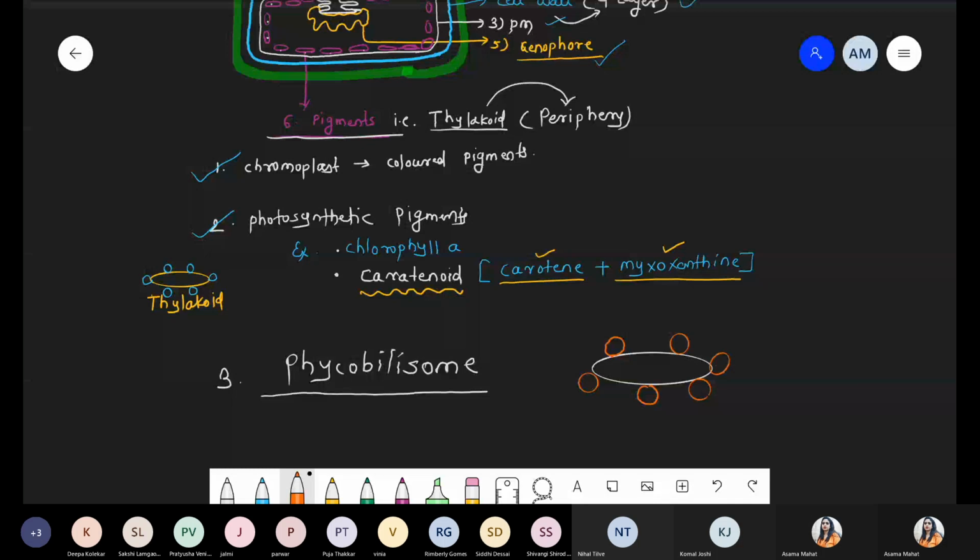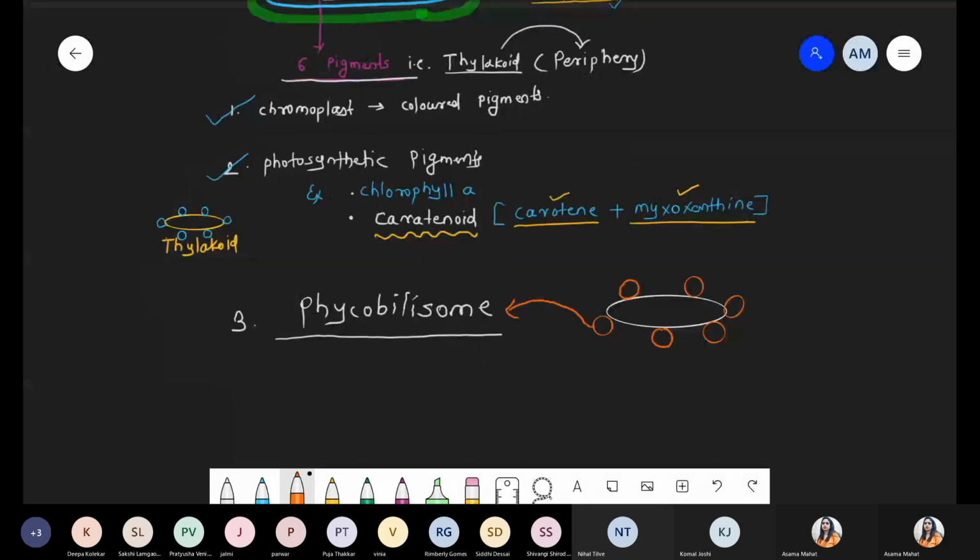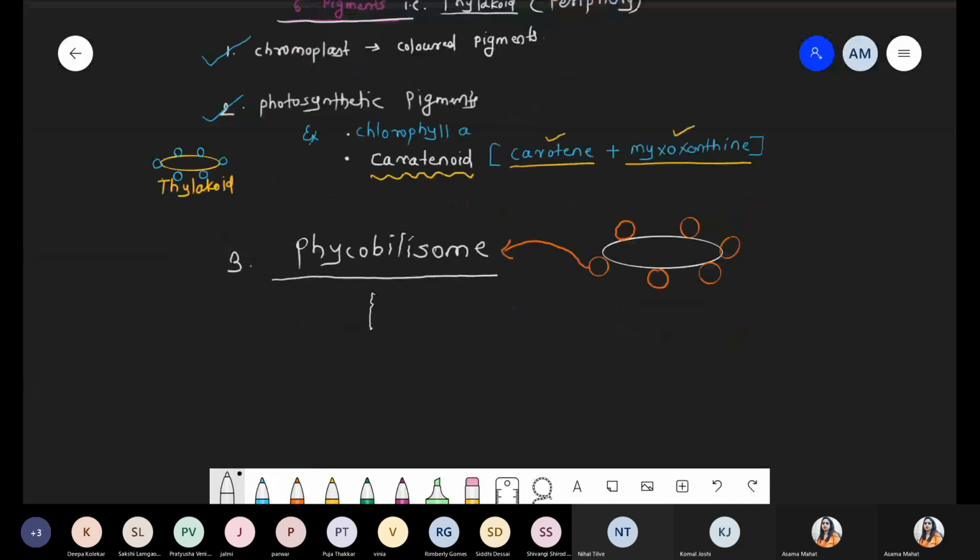Photosynthetic pigment, these are associated with the plasma membrane of the thylakoid, you know very well. And whatever we are talking about phycobilisomes, nothing but these are some protein pigments. Water soluble hote, these are some protein pigments present on the thylakoid membrane. So we are talking about three types of the structure. First of all, phycobilisomes consist of phycobilins, and we are talking about three types of phycobilins.